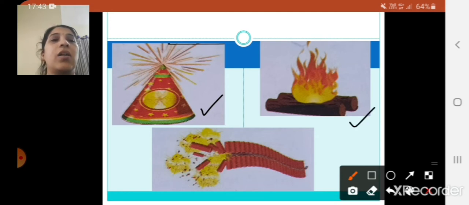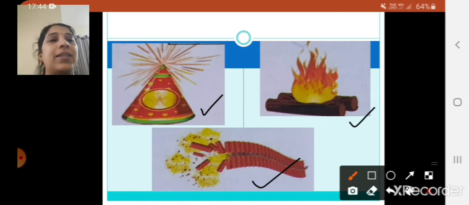What is the next figure? Wood is getting burnt. So wood burning is also a chemical type of change, because even the wood, after burning completely, will get converted into ash. Also, children, in this bursting of a cracker, after the crackers are burnt, gas is coming out. So it's a chemical type of change. So there are different types of physical changes and chemical changes.